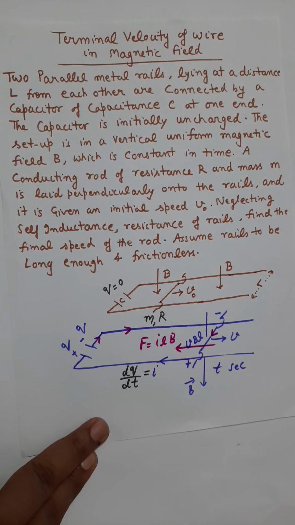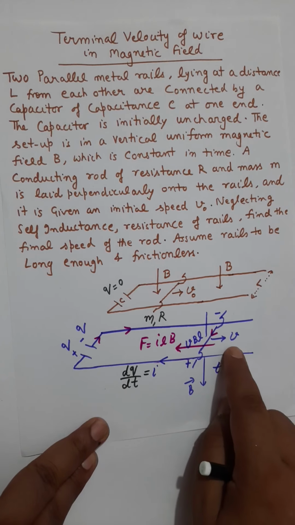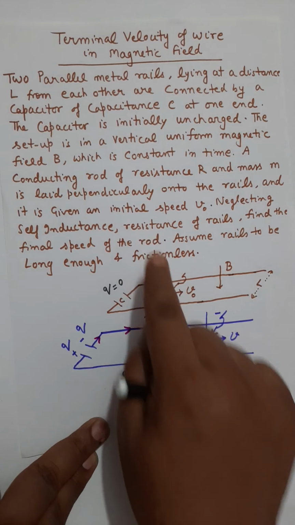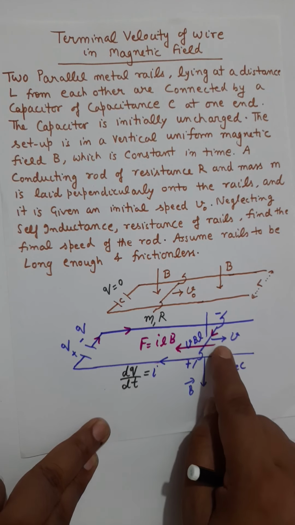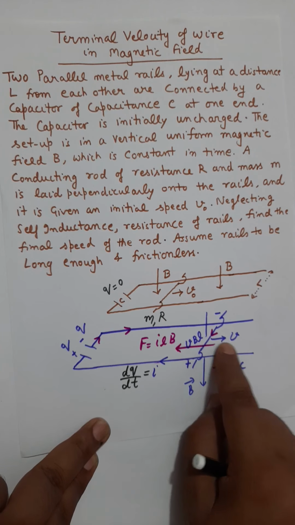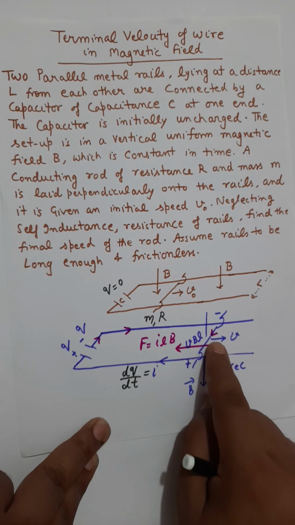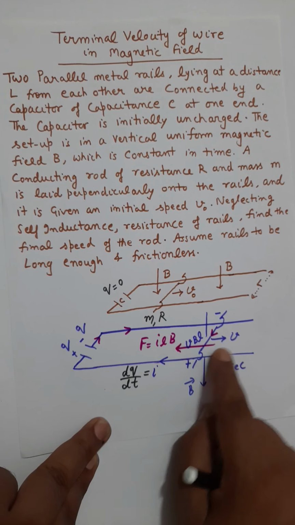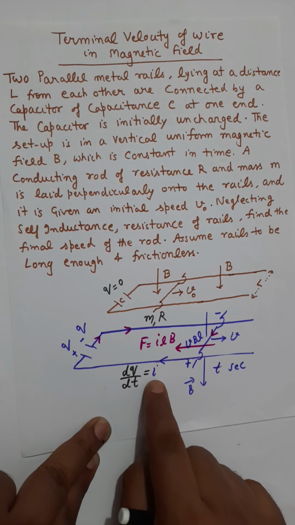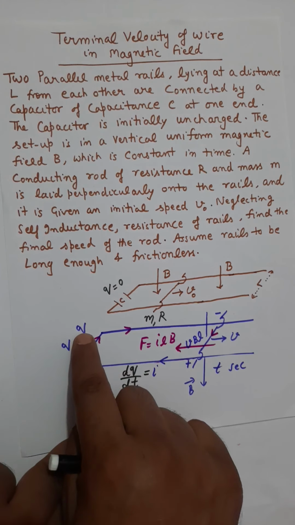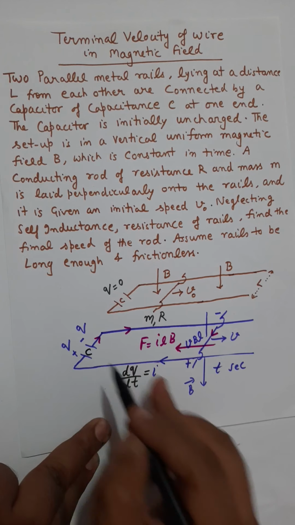Now, to find this velocity, which is the final velocity, and this is my question, what is the final velocity? If there is a final velocity, that means a constant velocity, the only possibility of constant velocity is the current becomes 0. The current at that moment becomes 0. That means the charge on the capacitor will be a maximum charge.